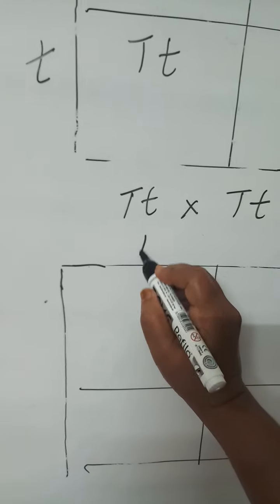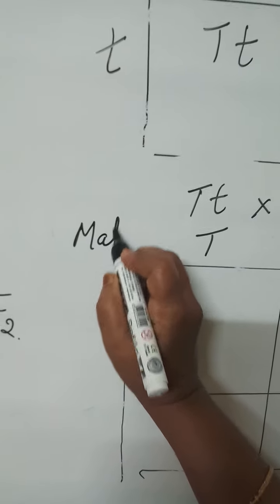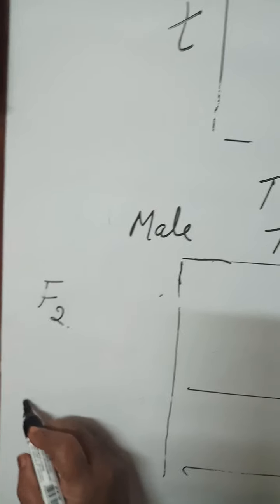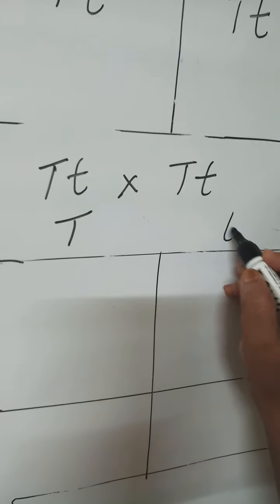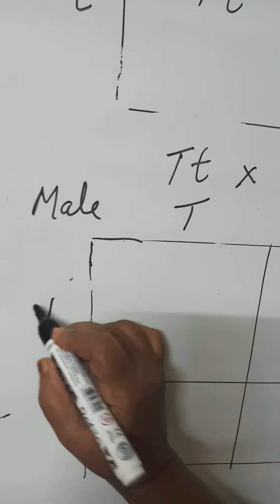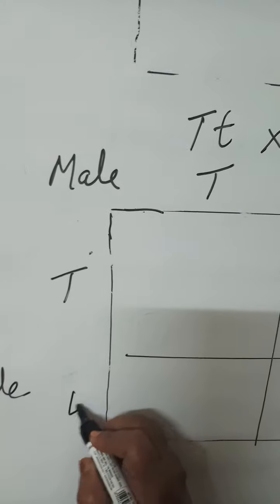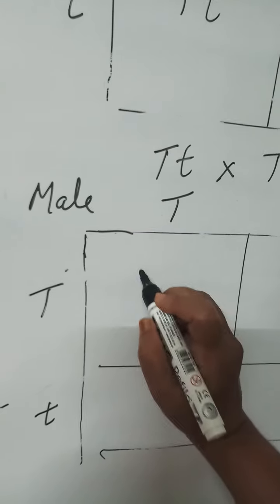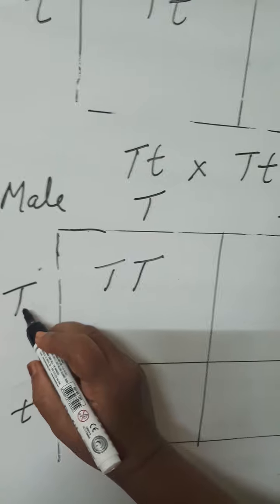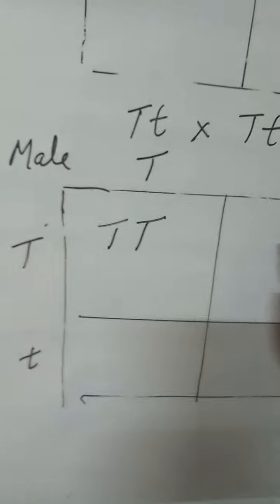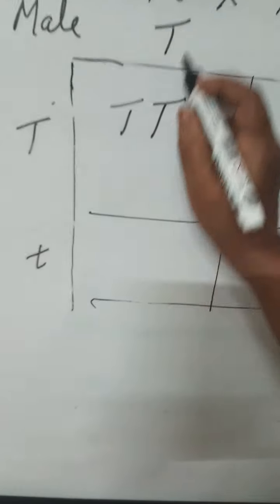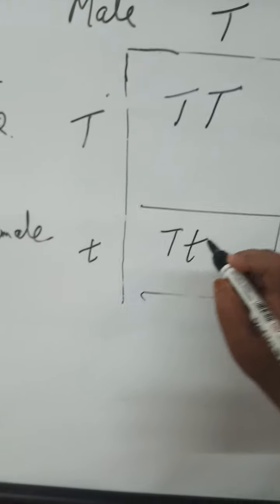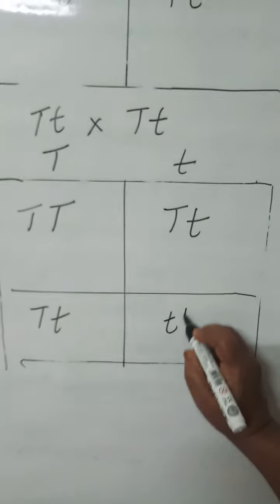Here we are taking the male and from here we are taking the female. Male will be capital T, small t, and female also capital T, small t. If this T combines with this one, capital T, and this T combines with the small t, again capital T, small t. Here this small t combines with this one, capital T, small t. Here again this small t combines with this one, small t, small t.